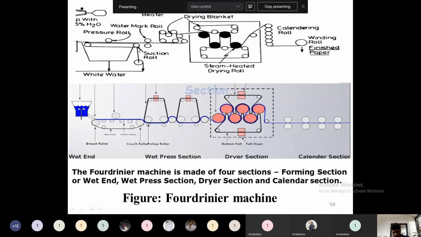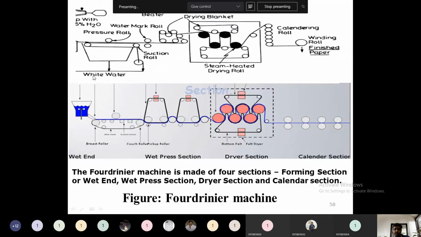The water coming out due to the suction, the water coming due to gravity, the water coming due to the pressing roll, and the water coming due to the suction rolls, all of this water is sent back, which is called white water. This white water will contain the fillers which we added, the additives, the sizing, and the colors we added. All this will be contained in it.